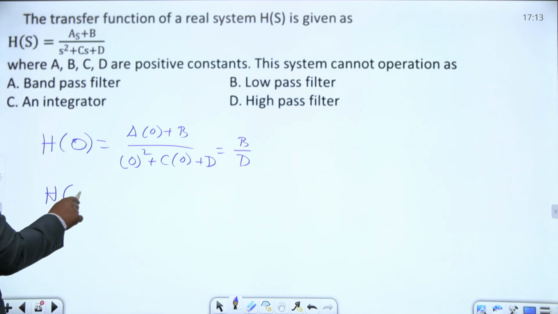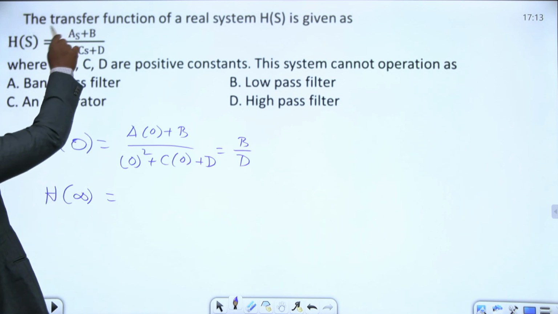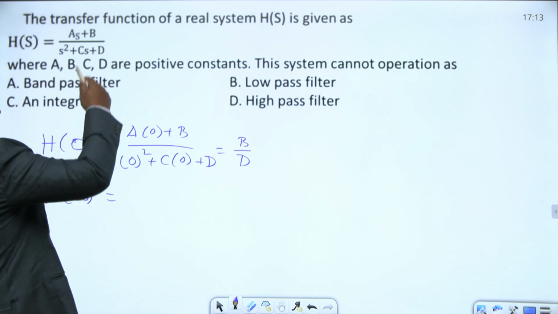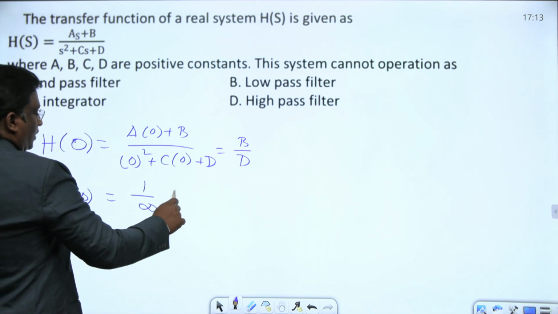What is H of infinity? Substitute infinity. Here the numerator degree is 1, the denominator degree is s², 2. The denominator degree is more compared to the numerator. If you substitute here, you will get 1 by infinity, so you will get 0.